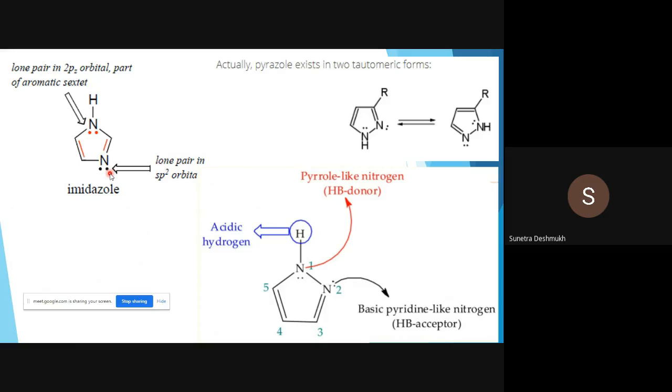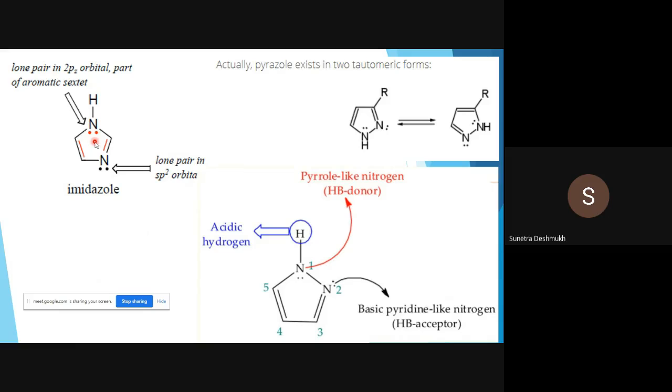Now another lone pair which is present on pyridine-like nitrogen. Pyridine-like nitrogen means the nitrogen which is double bonded with the carbon atom. So that one is the pyridine-like nitrogen atom. And the lone pair which is present on that nitrogen atom is present in an sp2 hybridized orbital. Okay, so this lone pair is not taking part in the aromatic sextet. So that one is free. Okay, so this lone pair is free, and that one is present outside the ring. So that's why it is easily available for protonation.